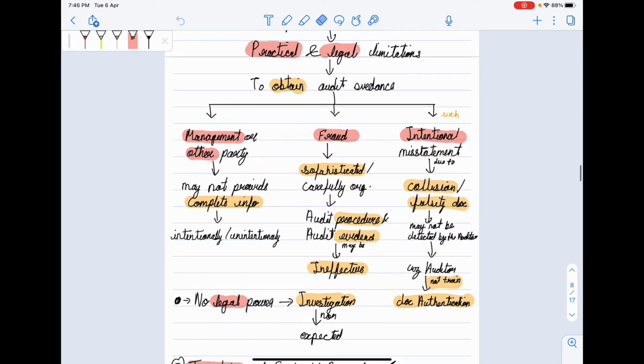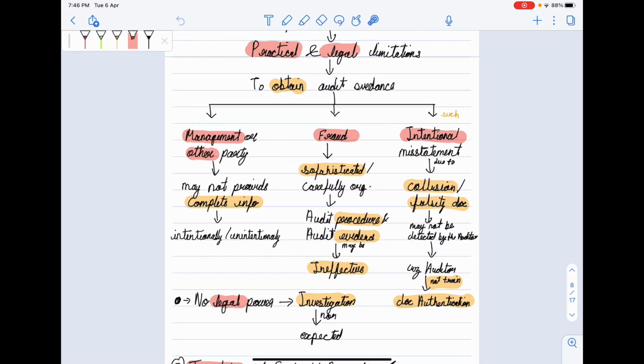Next point is fraud is sophisticated and carefully organized. So our audit procedure and audit evidence may be ineffective due to that sophisticated and careful organization.